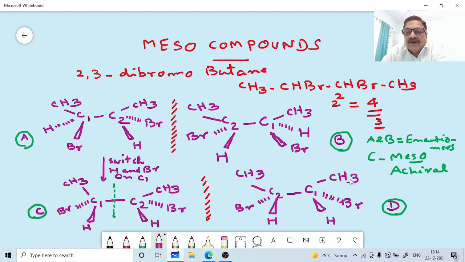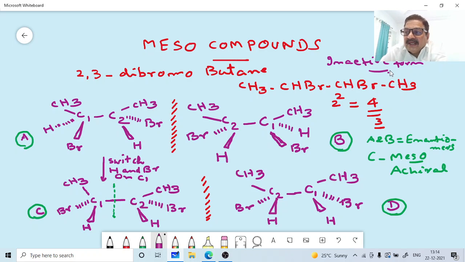Okay, so meso form is also known as inactive form. It is optically inactive. It is inactive form. Correct. Meso form is also known as inactive form and it cannot be resolved. I will come to the solution in the next class. Okay. So this is the reason this compound, 2,3-dibromobutane, has got only 3 stereoisomers, even though theoretically 4 stereoisomers are possible for this compound as per the formula 2 raised to n.